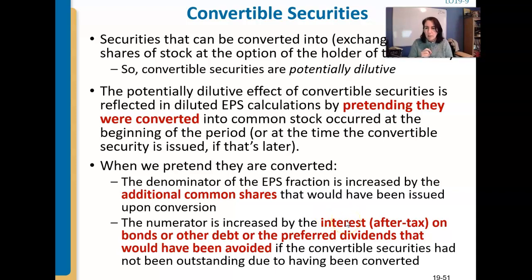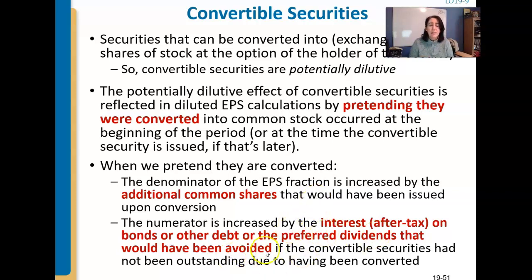Let's say bonds were convertible into common stock. If everybody converted their bonds into common stock, the denominator is going to increase because there's going to be more shares of common stock. But what won't you have anymore? You won't have bond interest to pay out. That's actually going to increase our numerator because we'll have more income, since we won't have that interest expense lowering net income. So we have to add back bond interest. And there's one more piece to that, but we'll get to it when there's an example.